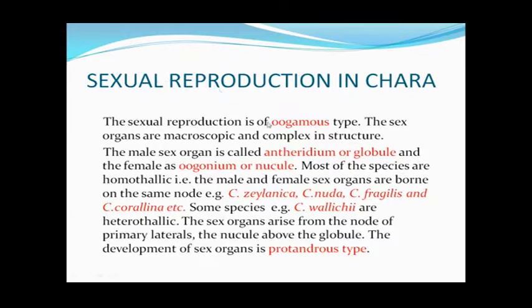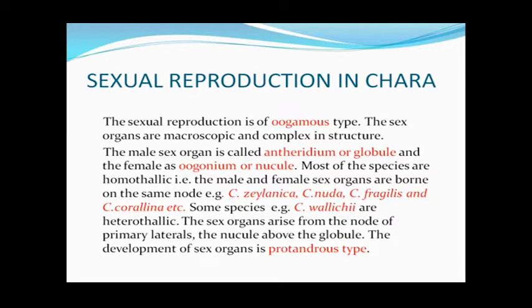But in oogamy, male and female gametes are different from each other, and the female gamete does not move. That means it is non-motile and it remains in the gametangium, that is the oogonium. But the male gamete, after release from the antheridium, the male gametangium, swims through the water and reaches the egg, the female gamete of the oogonium. This type of reproduction, which is called oogamous, takes place in Chara also.